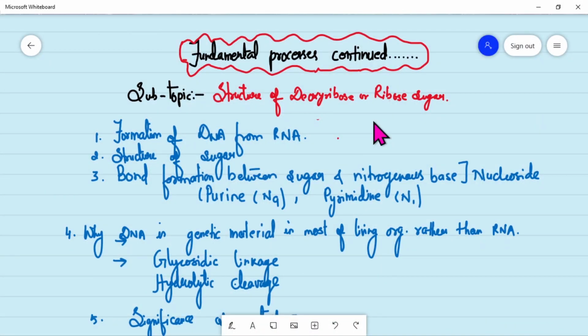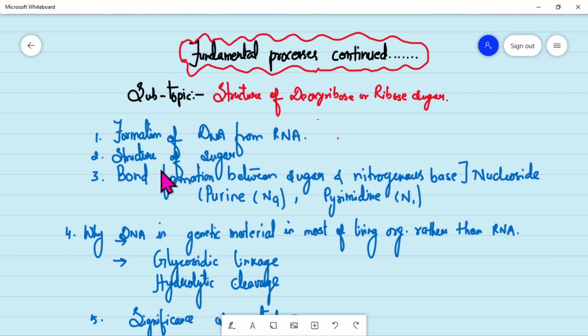Today we'll again continue with our topic, fundamental processes, and under this topic we'll continue with our subtopic, that is sugar. The sugar in case of DNA and RNA is of two types. The sugar of DNA is known as deoxyribose sugar, and the sugar of RNA is known as ribose sugar. To study the sugar of these two in detail, we'll have to look into these topics, that is formation of DNA from RNA, how it was done.